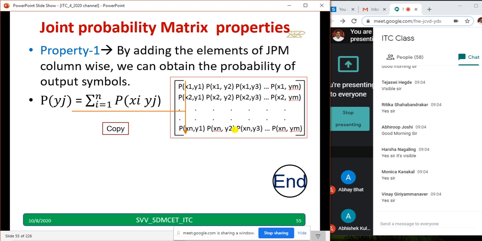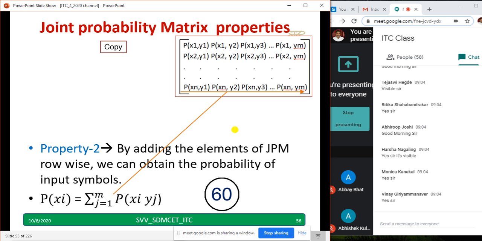See here. Let us go to property 2. What is property 2? Now we have done column wise. Next, we have to do row wise. By adding the elements of a joint probability matrix row wise, we can obtain the probability of the input symbols. Probability of xi equal to summation j equal to 1 to m, probability of xi comma yj. I will add row wise. I have shown the last row. Similarly, all rows, one by one you can add to get a particular x1, x2, x3.